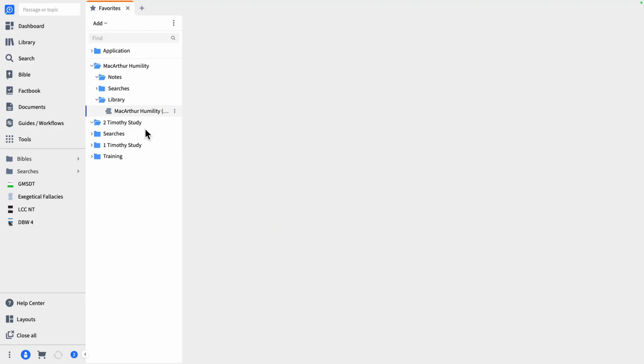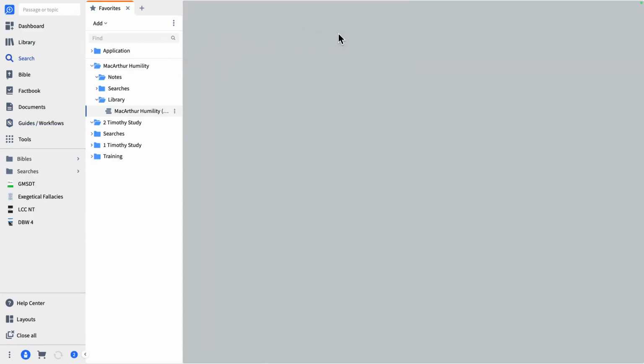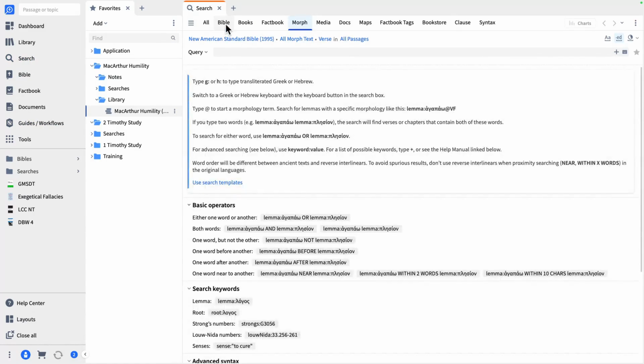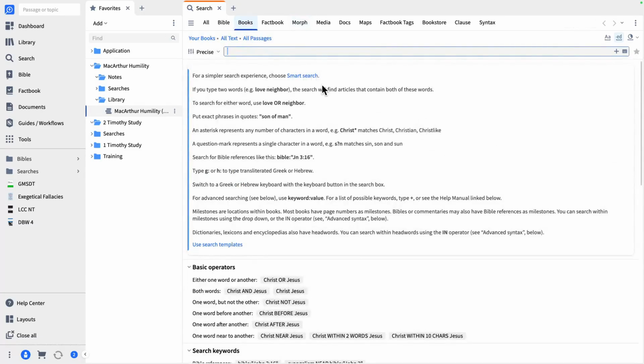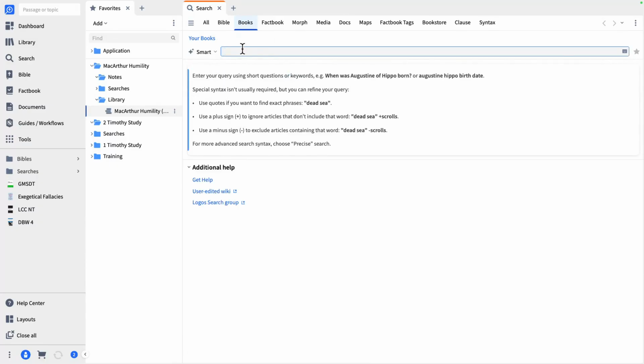The next thing, let's do some searches, and we're going to search that collection that we just created. So let's go in. We're going to open up our search, and we're going to do a book search. That's the first thing we click on, books. Now we have two different search engines that we can use in Logos. One is a smart search, one is precise. Smart search is where we ask questions.